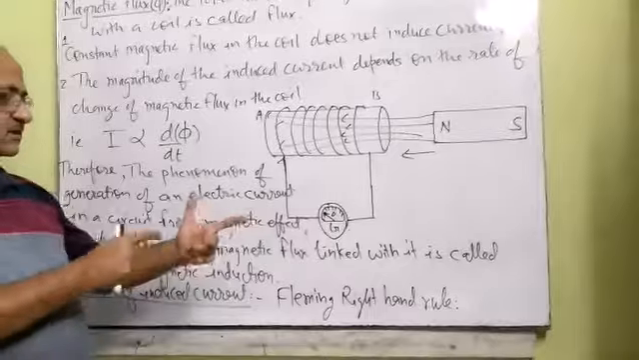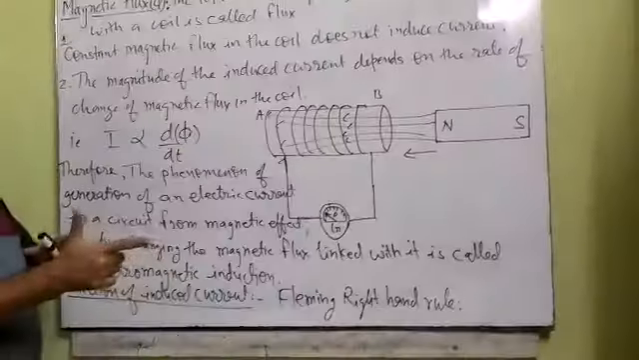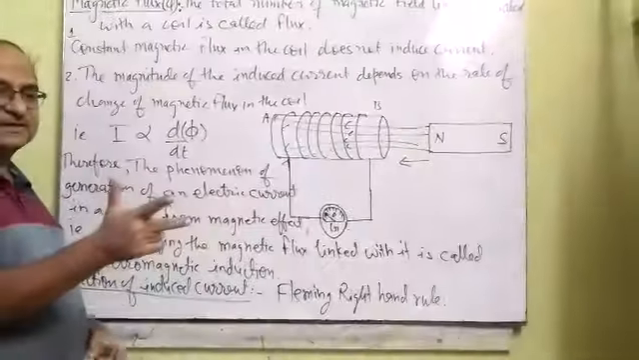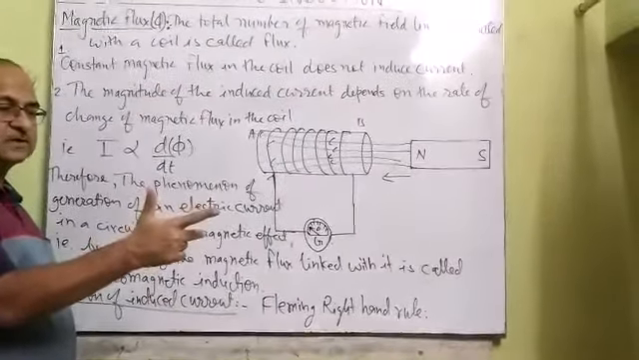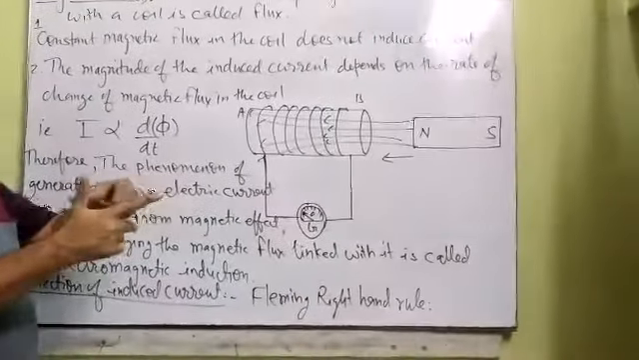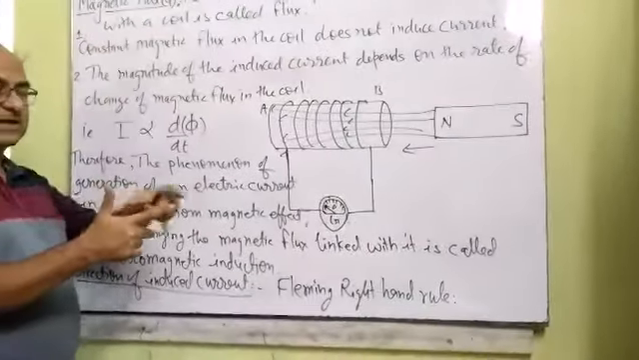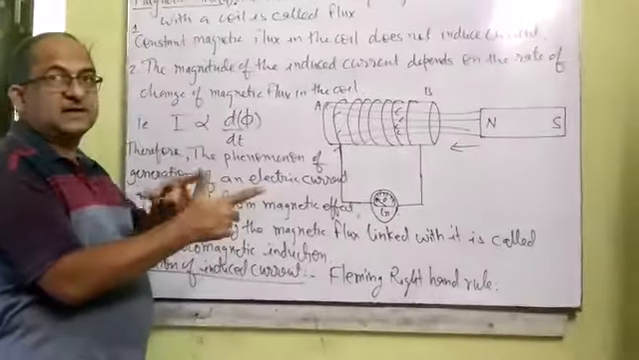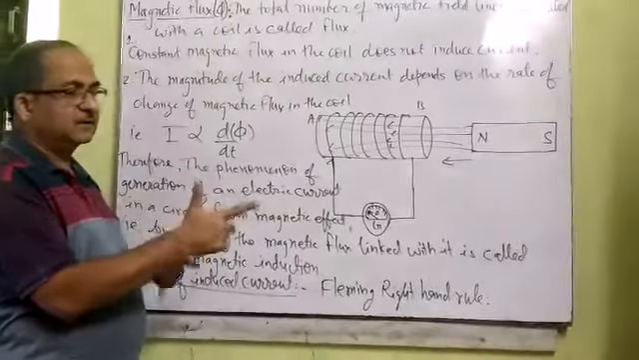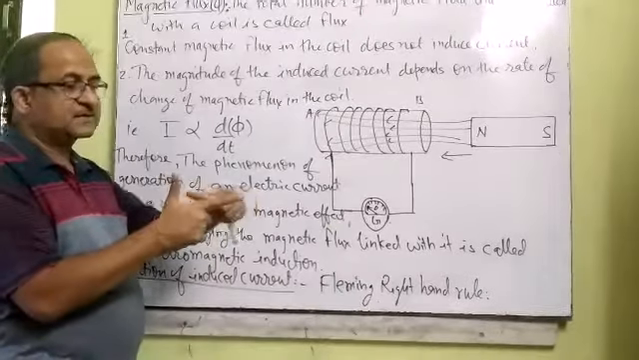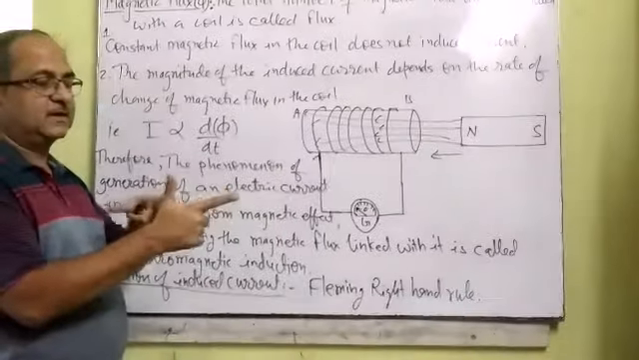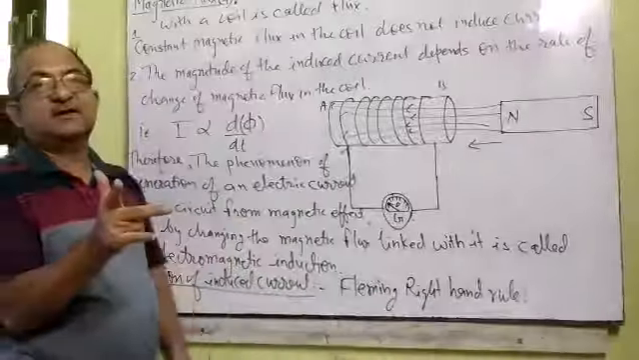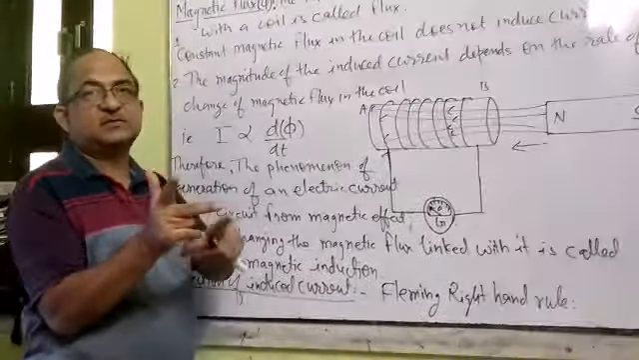According to this, just stretch your thumb, forefinger and middle finger of your right hand in such a way that all three are mutually perpendicular to each other. The forefinger shows the direction of the magnetic field lines and the thumb shows the direction of motion of the coil. If the magnetic flux is towards the forefinger and the direction of motion of the coil is towards the thumb, then the middle finger will show the direction of induced current.